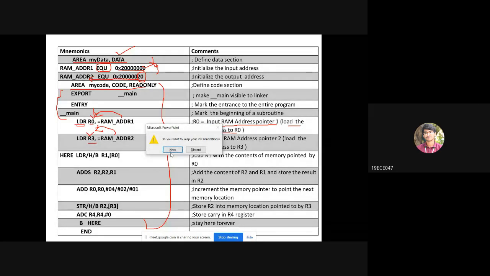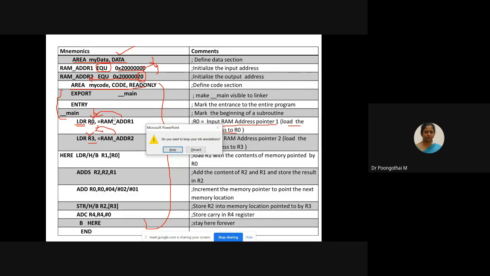Yes, ma'am. But why do we have to initialize in the data section, ma'am? Because we have to get the values from the data. So this is the general procedure. If you want to address directly, you can give a direct value here. If you give a direct address, it will take it from the code section. R0 equals hash, that value you can give. But it's a general format, you have to follow that.